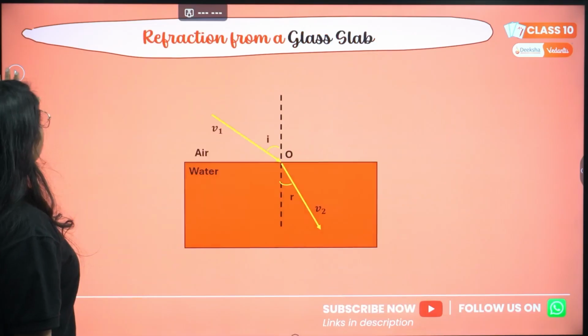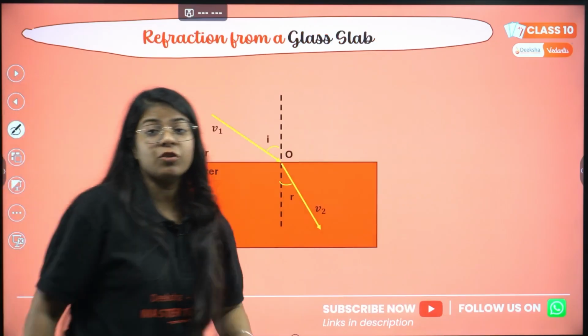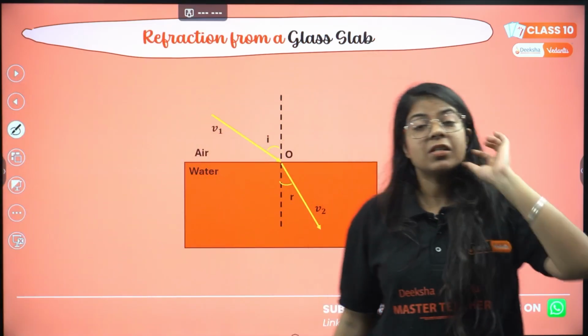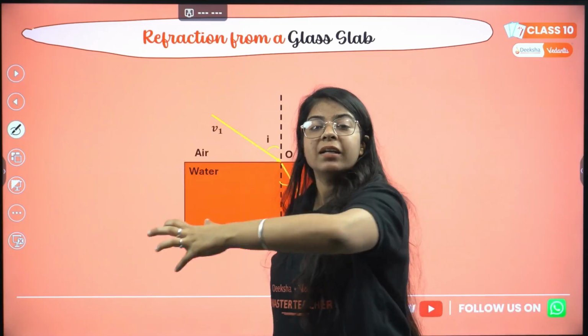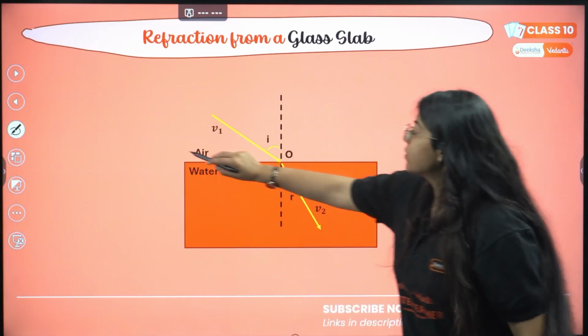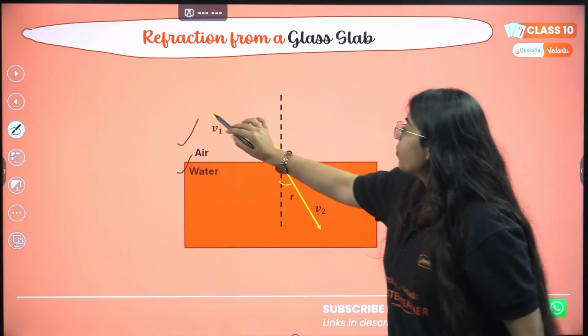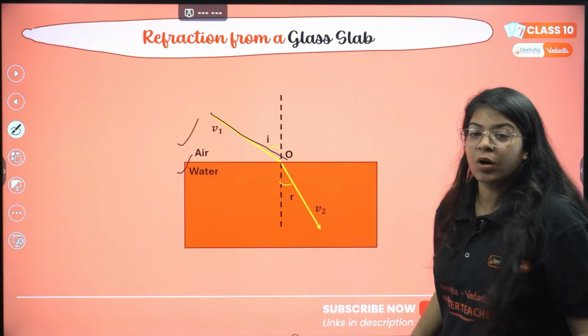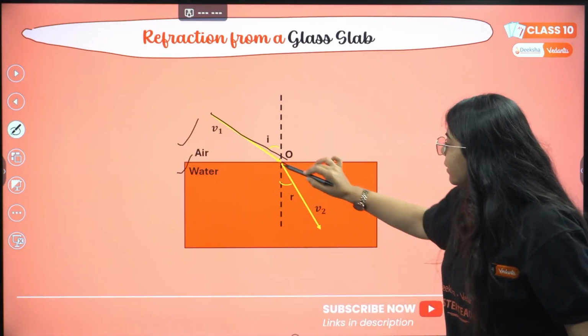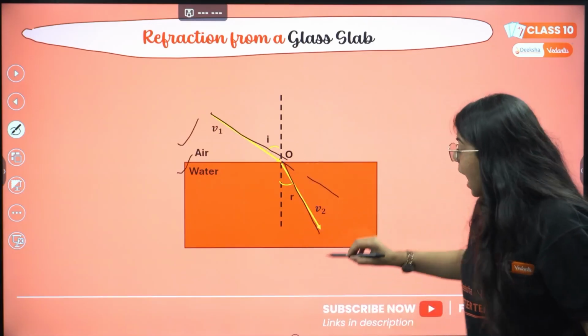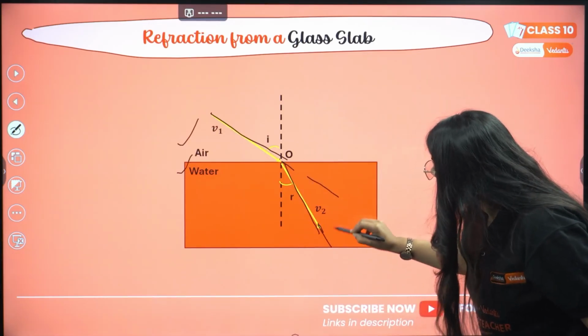Okay. Then moving on, we have refraction from a glass slab. We studied that refraction is the bending of light when it changes its media. So this is air and this is water. My light is incident on this water, so instead of going straight, it bends towards the normal. And then if we continue here, there is also a normal.